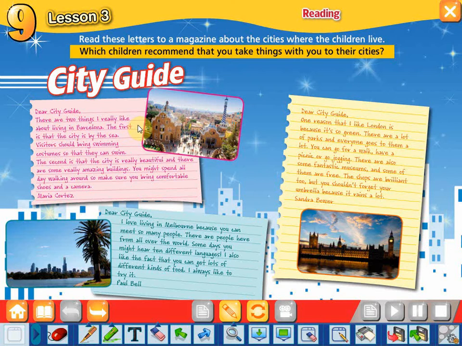So let's read it again. Dear city guide, there are two things I really like about living in Barcelona. The first is that the city is by the sea. Visitors should bring swimming costumes so that they can swim. The second is that the city is really beautiful and there are some really amazing buildings. You might spend all day walking around, so make sure you bring comfortable shoes and a camera. This was from Maria Cards.